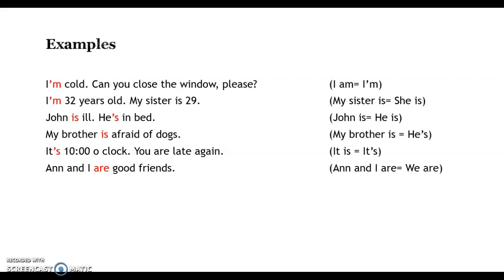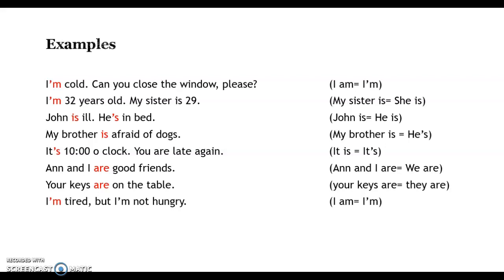Anne and I are good friends. Anne and I are we. So we are. What else? Your keys are on the table. Okay, your keys are they. So for this reason, I say they are because your keys are.